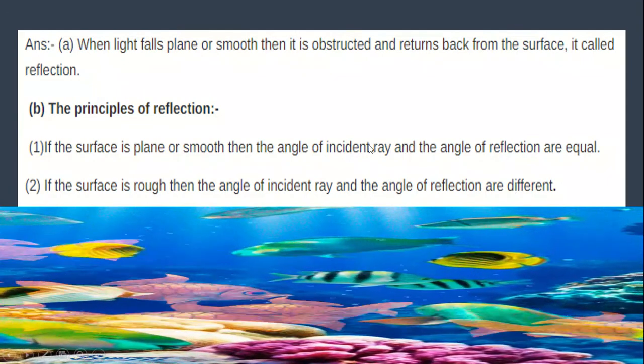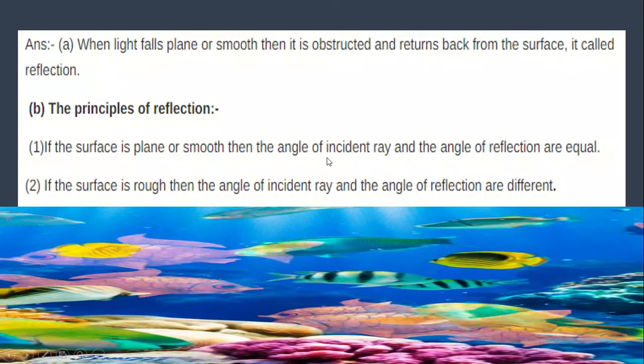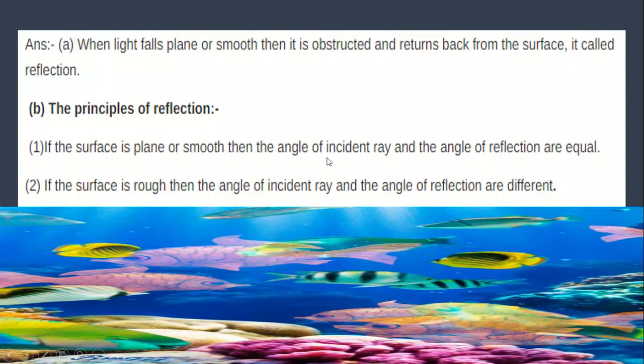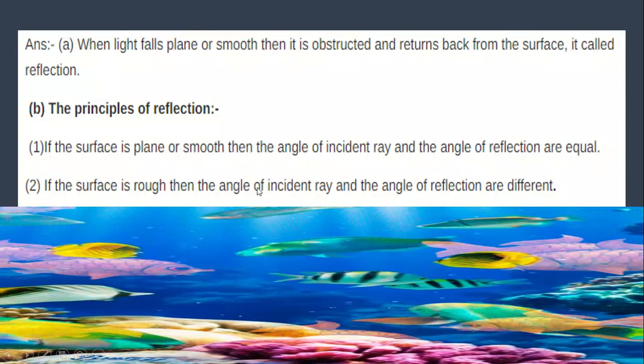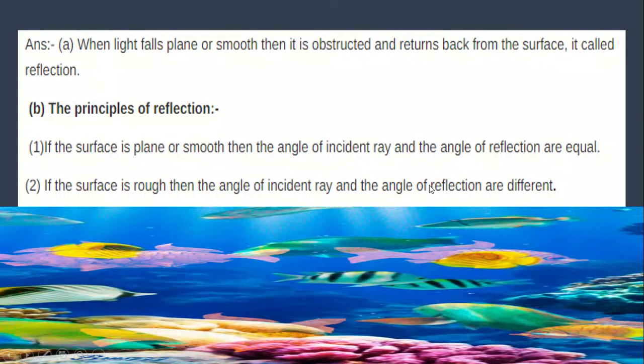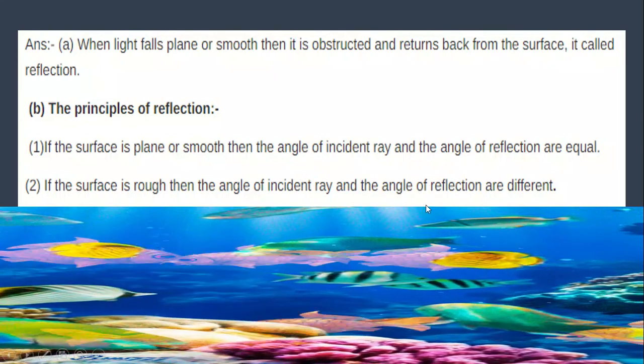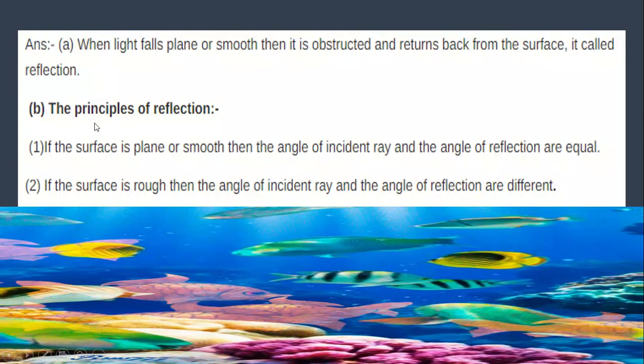So you know, in case of regular reflection, the angle of incidence and the angle of reflection are equal. But in case of diffused reflection, the angle of incidence is not equal to the angle of reflection, rather they are different. Okay.